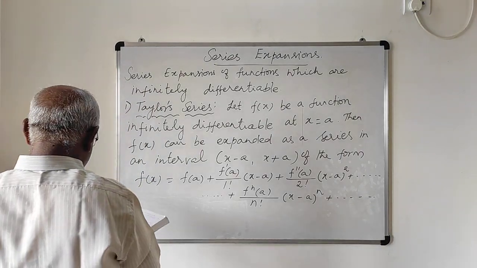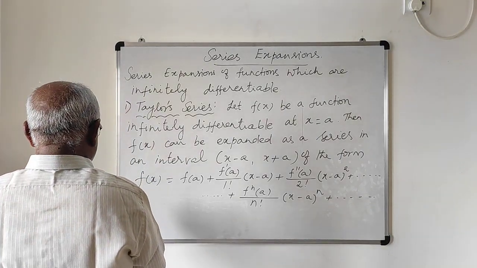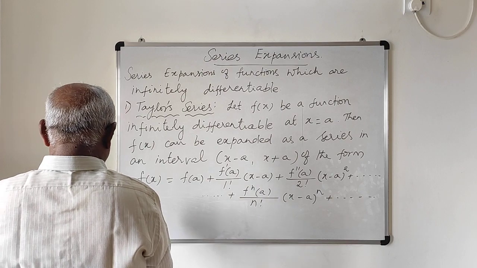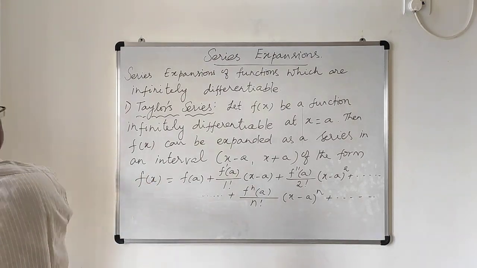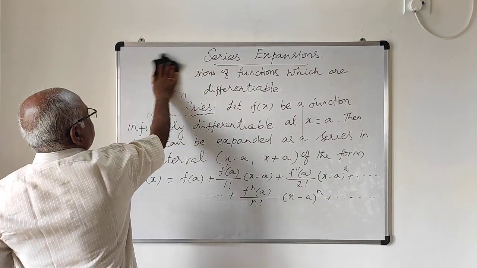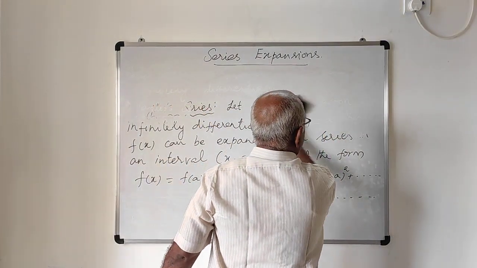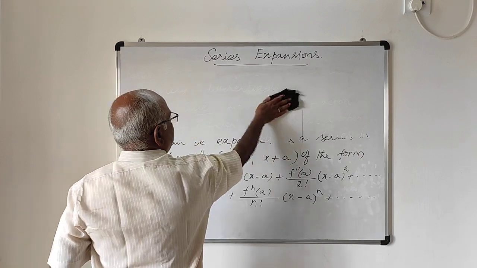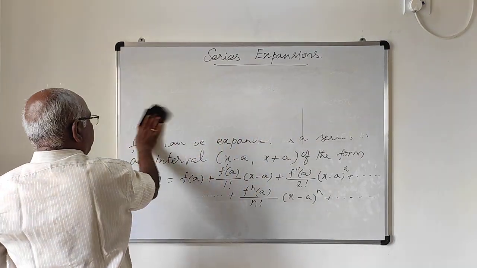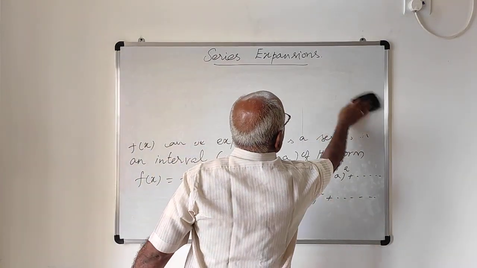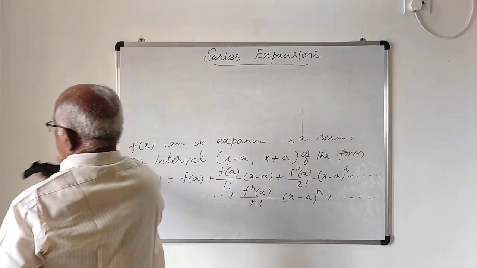Now, the Maclaurin series. First one is the Taylor series. In place of x equal to a, the function should be differentiable up to infinity. Then we can write the series in the form given.